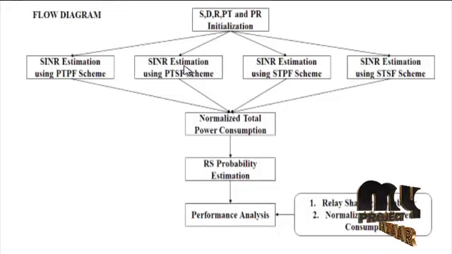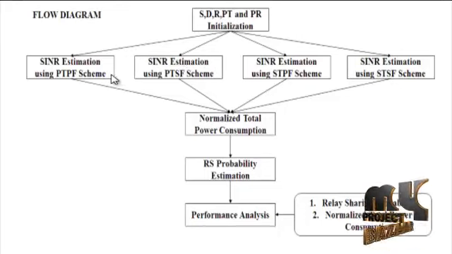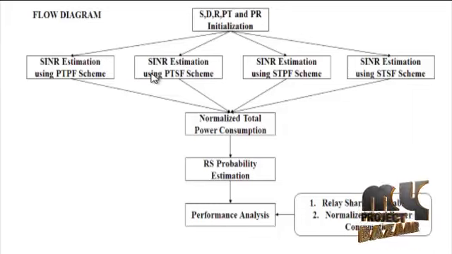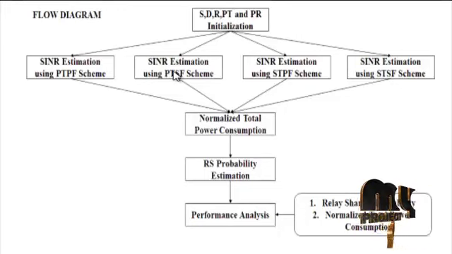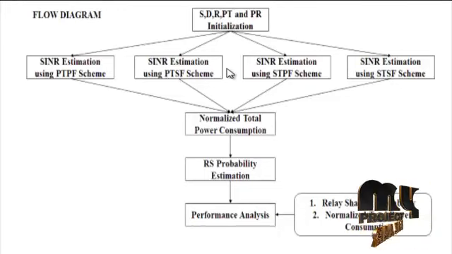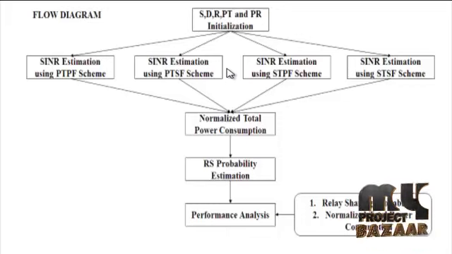Then this transmission process is called the PTPF scheme. R forwards the received signal from source and primary transmitter to PR and D separately. Then this transmission process is called the PTSF scheme. Now R helps to allow PT and S to transmit the signal of both users simultaneously.